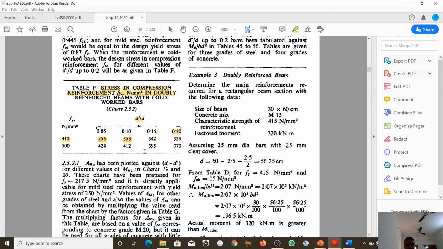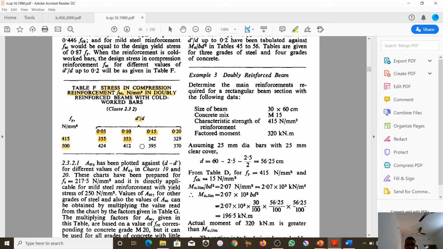So what is D dash by D? D dash means the cover at the compression zone and D means the effective depth of the beam. By this ratio we get values like 0.05, 0.1, 0.15, 0.20, and these are for steel grades 415 and 500.